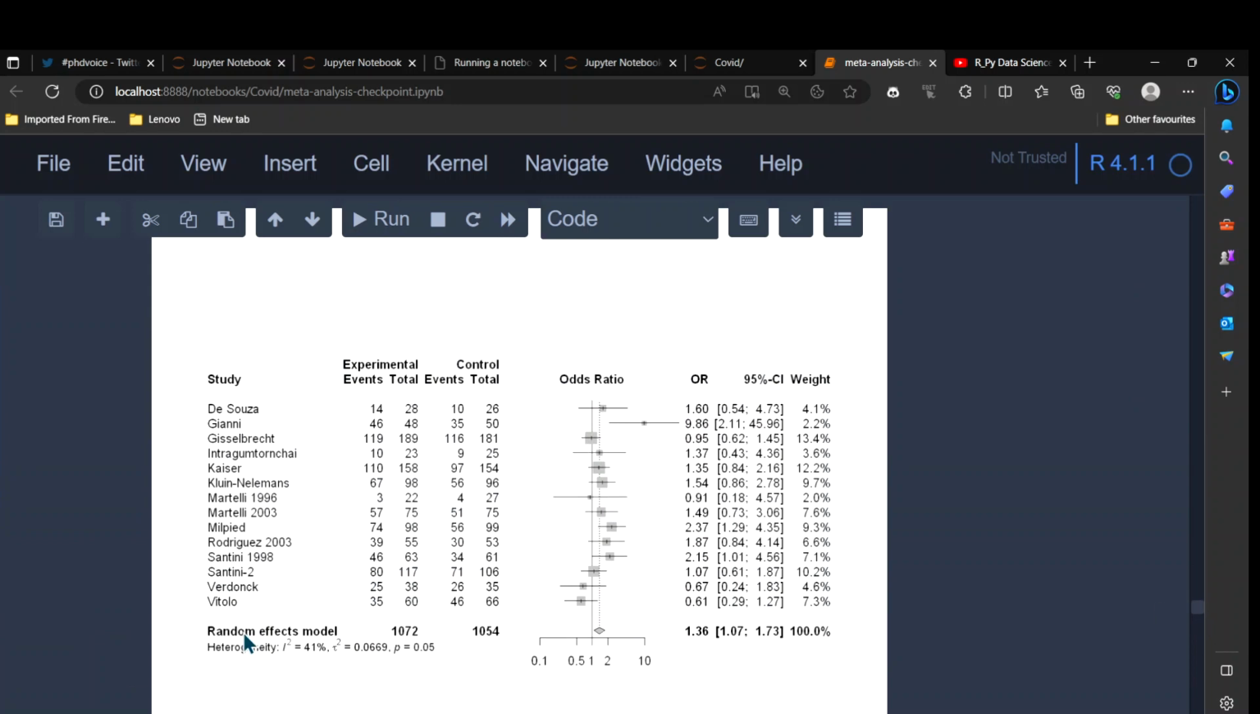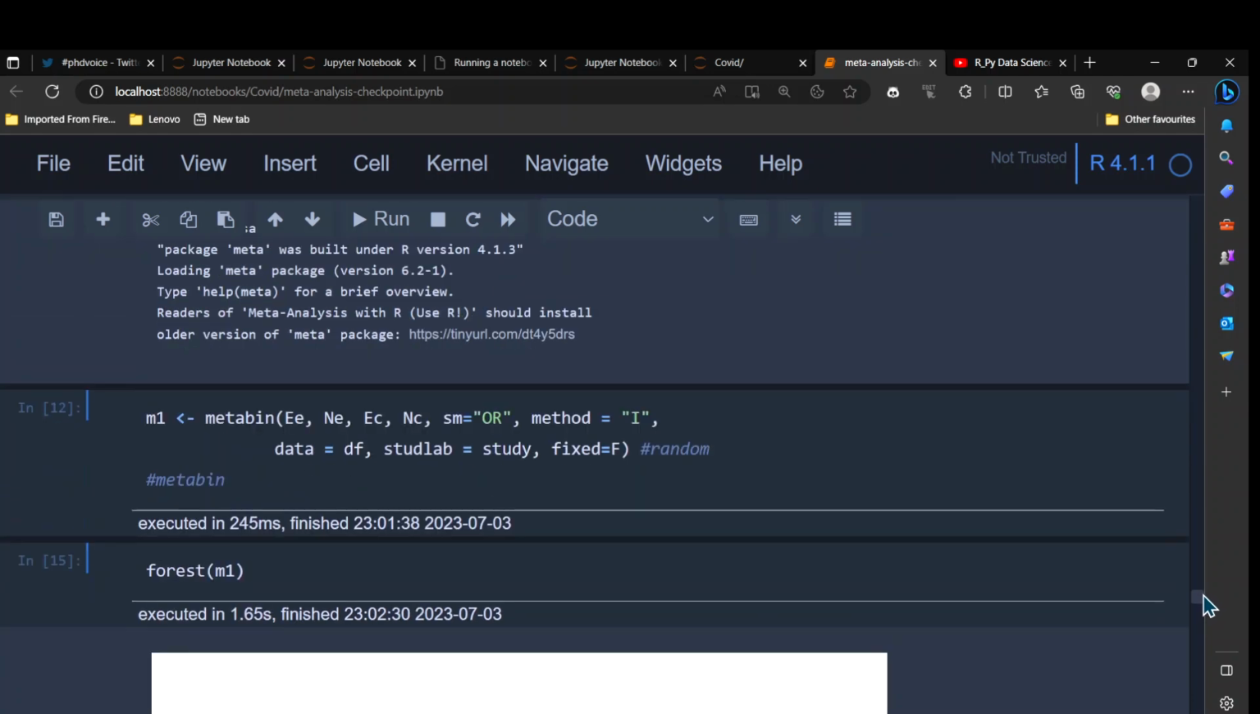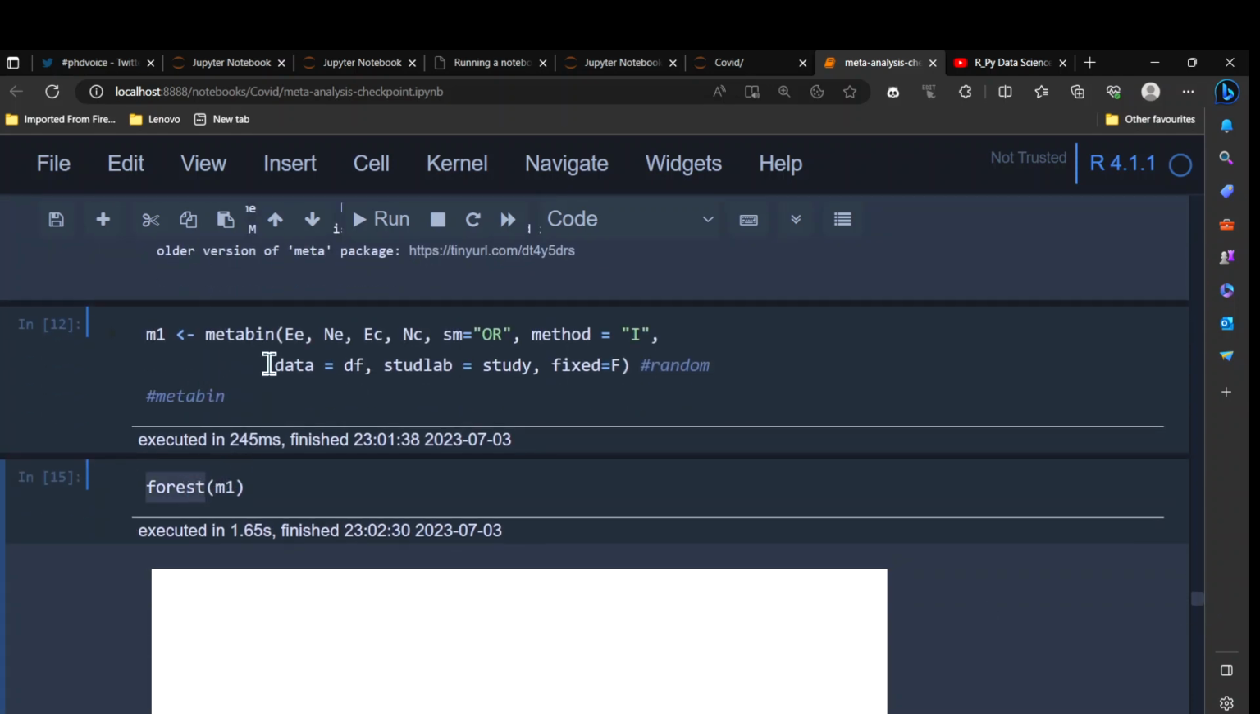So here you go. We have a pooled odds ratio of 1.36, but when you see some of these values, I-square is 41%, which is not so much heterogeneity, but still there is some sort of heterogeneity. So here we have a pooled odds ratio of 1.36, and then you see the confidence interval 1.07 to 1.73. So that means we have just pooled odds ratios.